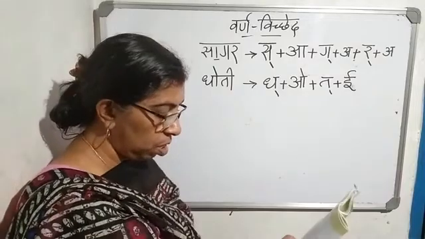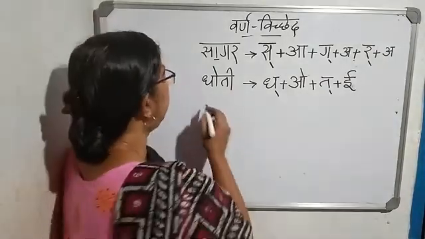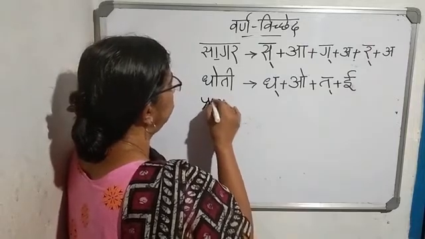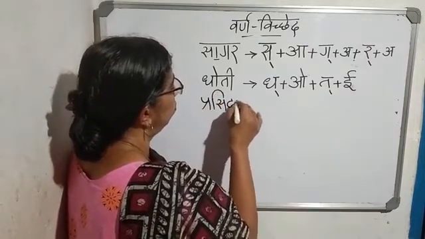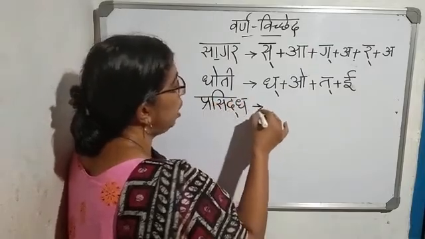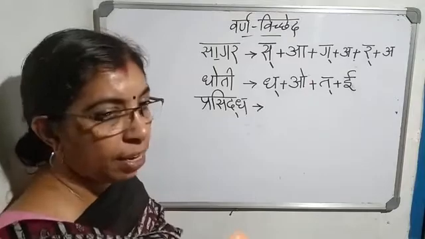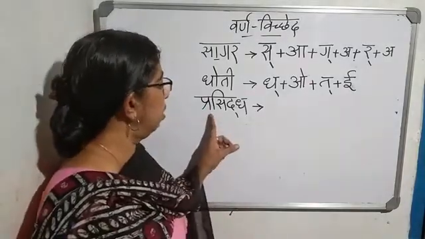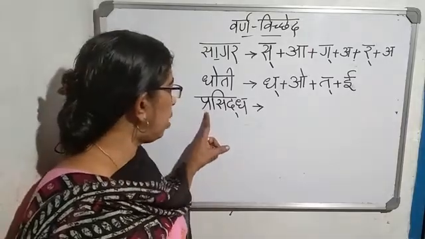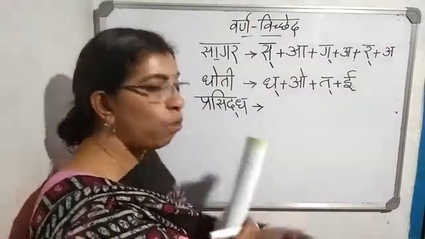Okay. Next is Prasiddh. Next word is Prasiddh. Here you have to understand that if you are getting a samyuktakshar, samyukt vyanjanakshar, then what you have to do?